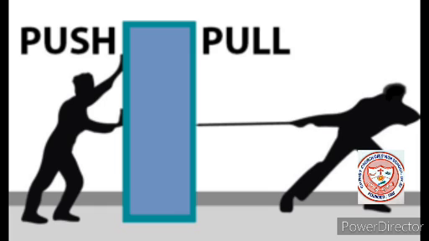So, the energy you use is known as force. You pull the door of your cupboard to open it and push it to close it. Similarly, you push the pedals of the bicycle to move it. In all these cases, you either pull the object or push it. So, while pulling or pushing, you apply force on the object and you do work.